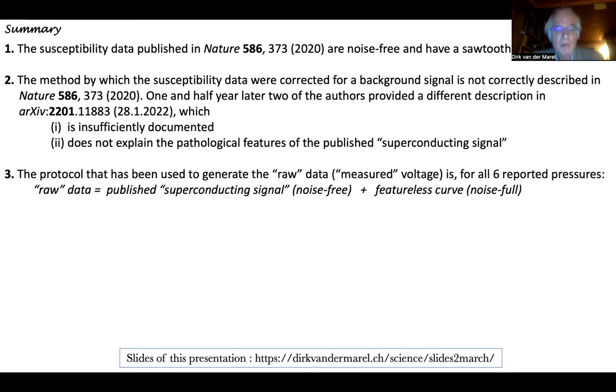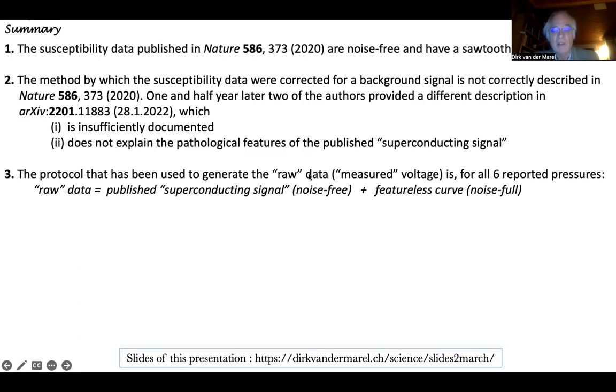The protocol that has been used to generate raw data was not by measuring the voltage actually. So they are not raw data. What they actually did, and they did it for all reported pressures, is they took the published superconducting signal that had no noise. They took a featureless curve, which has noise, and added those two, and that is what was then presented as raw data.